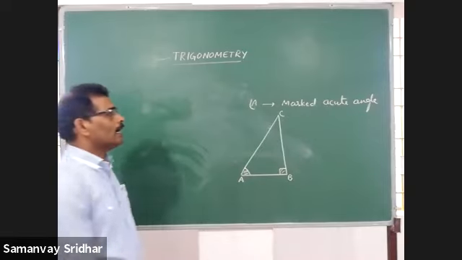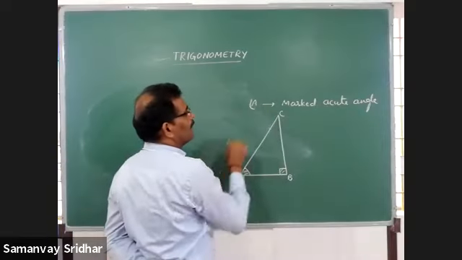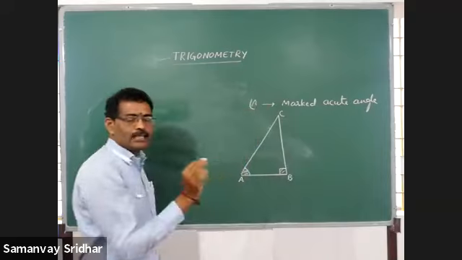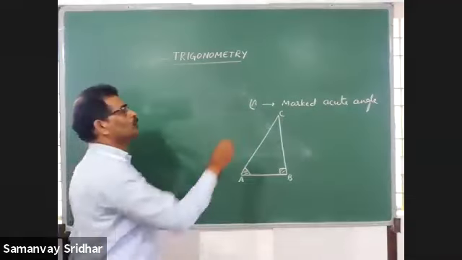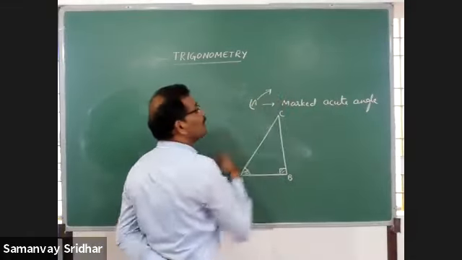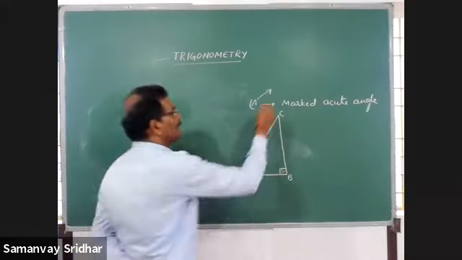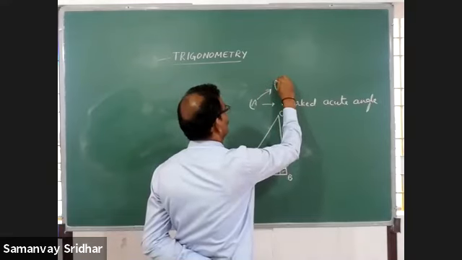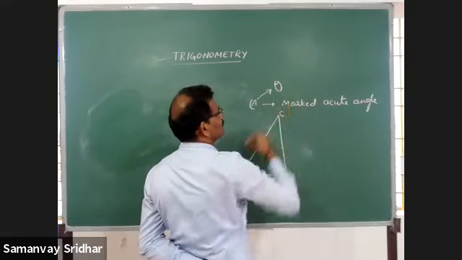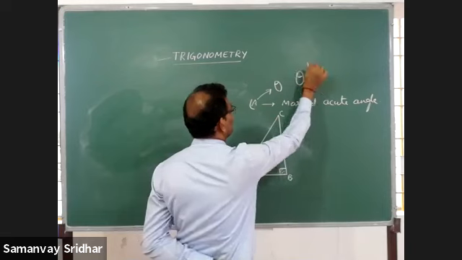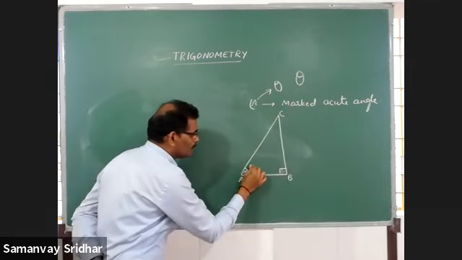Right? Angle A is marked acute angle, and generally, it is not compulsory, but we denote this marked acute angle with a symbol called theta, the Greek letter theta. We write it like that.